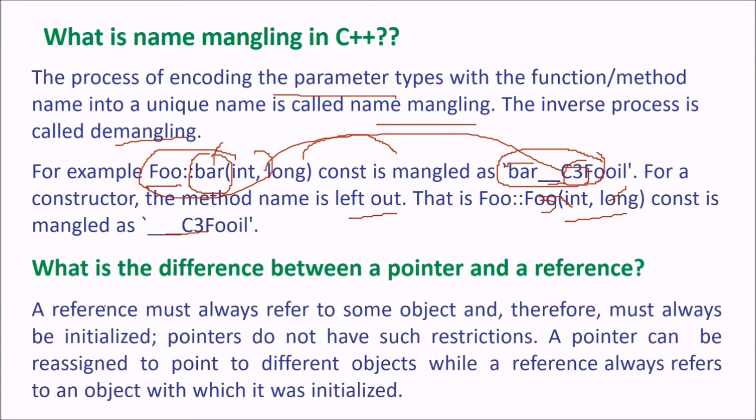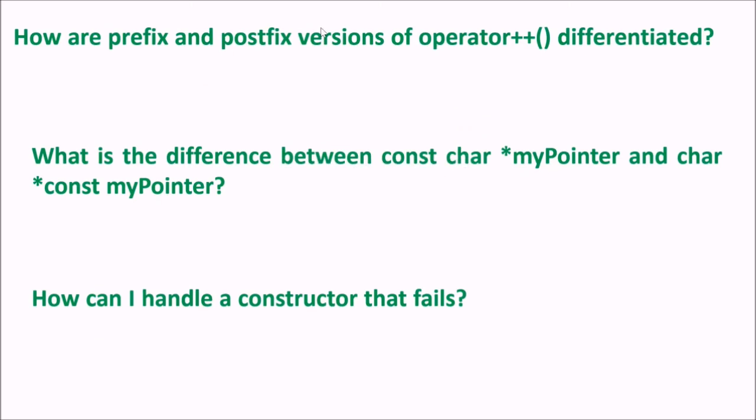What is the difference between a pointer and a reference? A reference must always refer to some object, and therefore must always be initialized. Pointers do not have such restrictions. A pointer can be reassigned to point to different objects, while a reference always refers to the object with which it was initialized. This is the difference between a pointer and a reference.